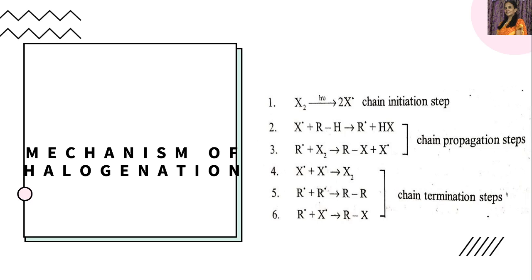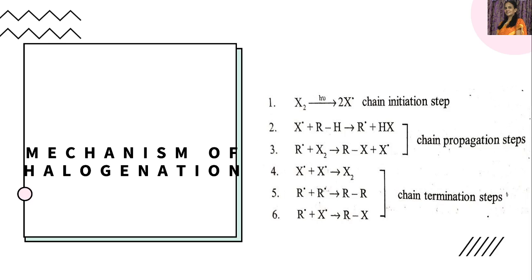Or in other words, if this alkyl free radical combines with this halogen free radical, then also the reaction stops by forming an alkyl halide. So these are the three steps involved in the halogenation of alkanes.